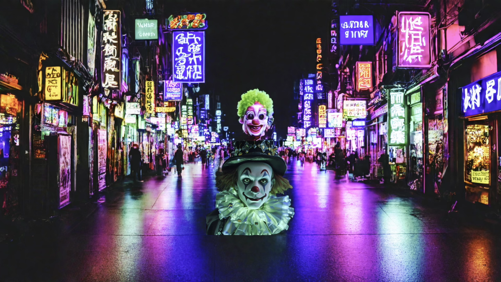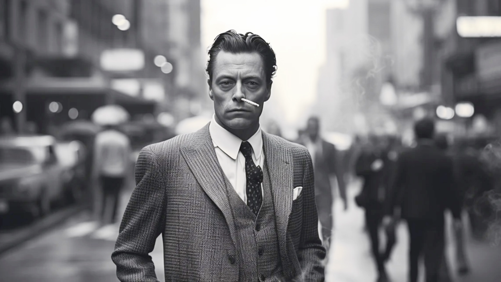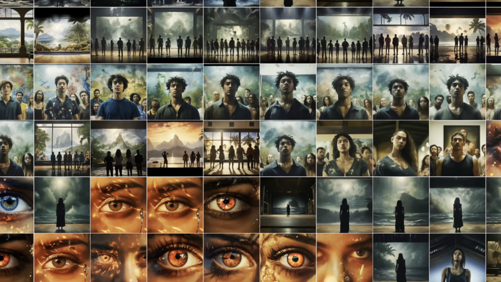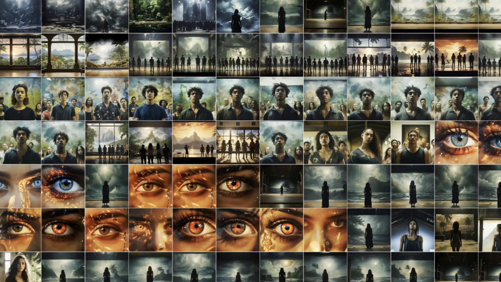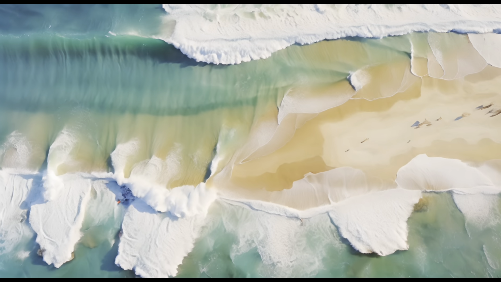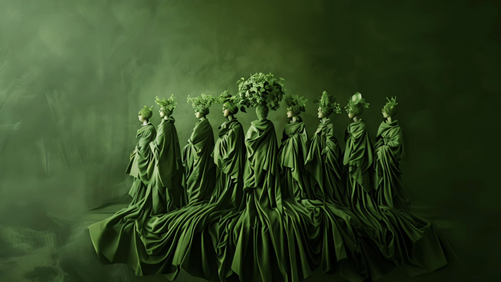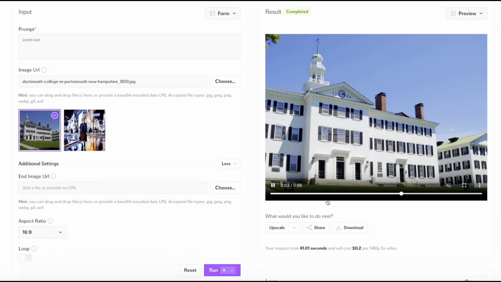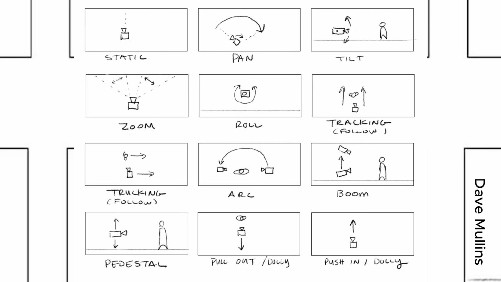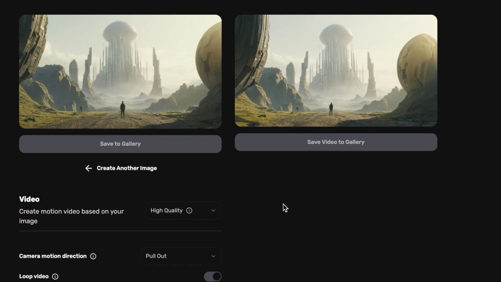But the challenge with all AI, especially image to image, is once you start playing around, you can get some super wonky results. Things like aspect ratio can dramatically change the output. So it's very important to have a clear artistic direction and a critical eye. Number three is image to video. Image to video is great because it really gives you control. It allows you to create dynamic scenes. You can change locations, vast ocean landscapes, new types of mythology. We even use it in the first episode, taking a public domain photo of Dartmouth and turning it into a video. Once you start playing with image to video, you can unlock camera movements, which give depth and dimension to your imagery, and there's a lot you can play with here.